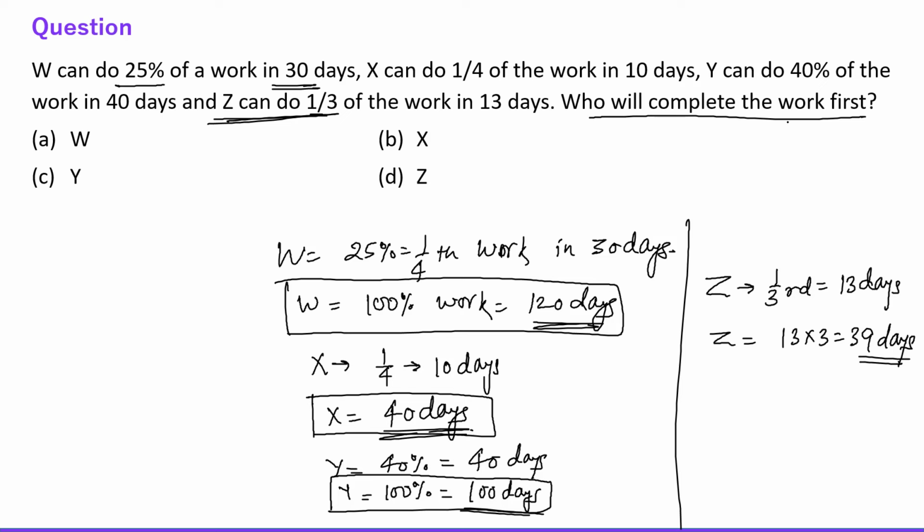Who will complete the work first? Okay. W can complete in 120 days, X can complete in 40 days, Y can complete in 100 days, and Z can complete in 39 days. So obviously Z is the fastest worker. Z is completing the work in 39 days, right? He is the fastest among the 4, right? Okay. Now let's move to the next question.